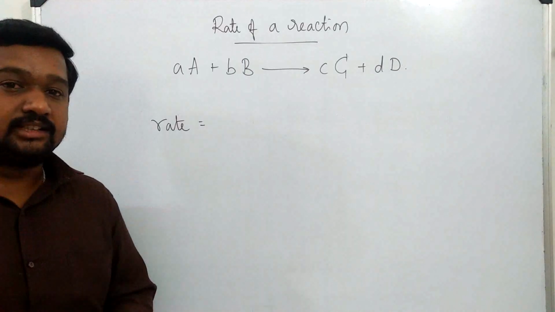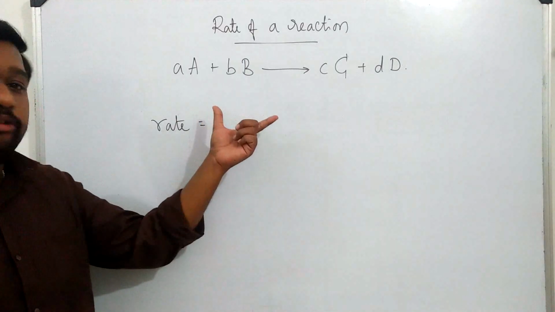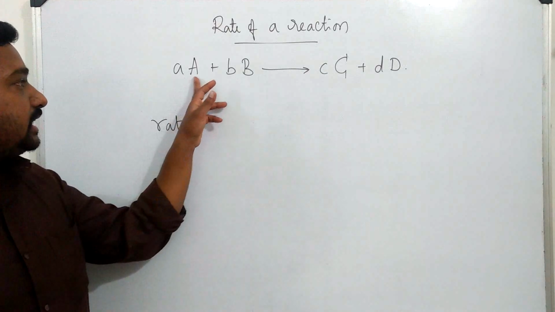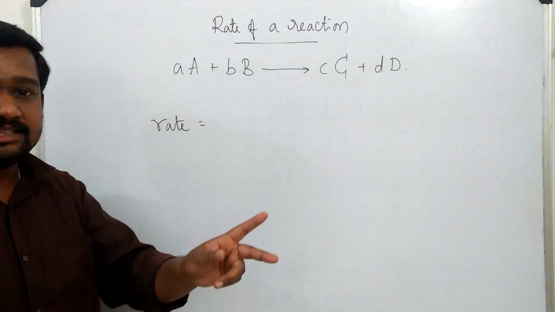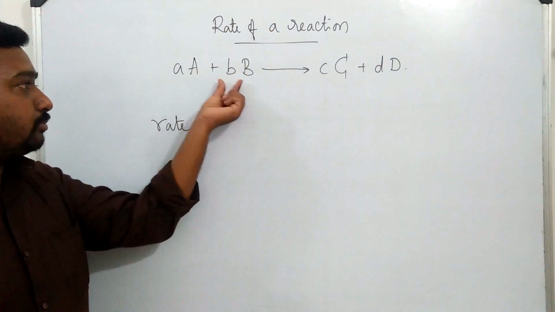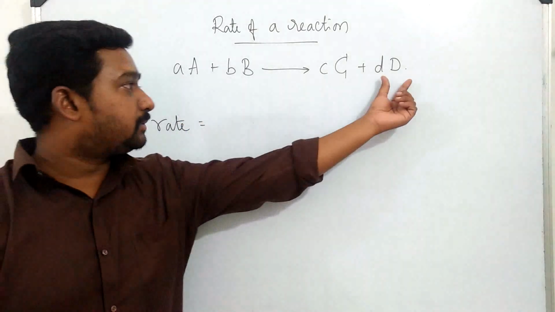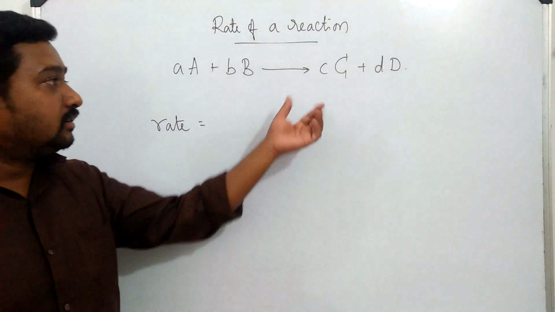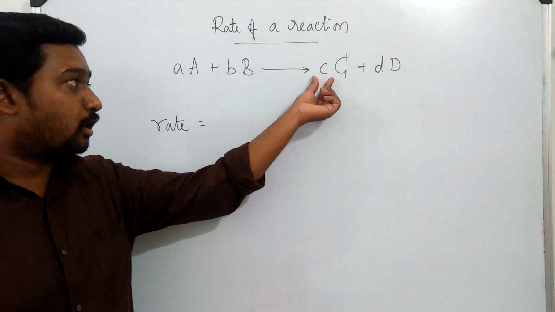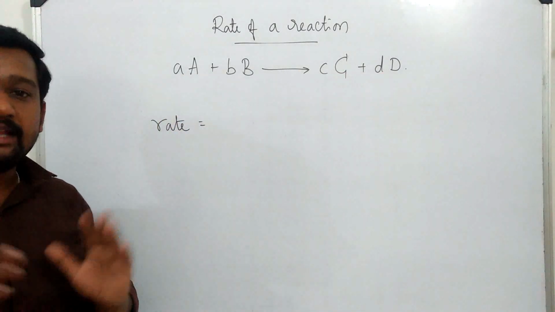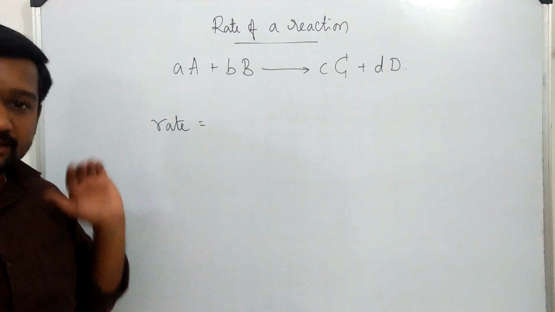Now let us consider a representation of a balanced chemical equation. Here I have capital A, capital B as reactants with their respective number of moles, small letter a, small letter b. Capital C, capital D are the products with their number of moles, small letter c, small letter d. Now for this balanced chemical equation, how to represent the rate?